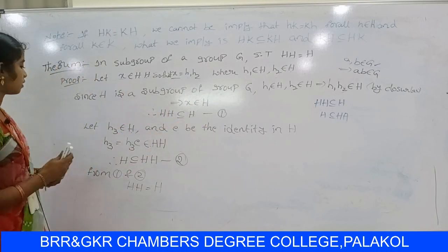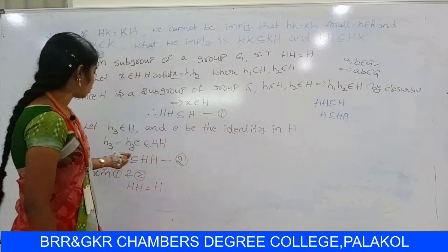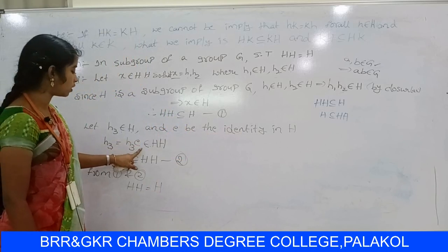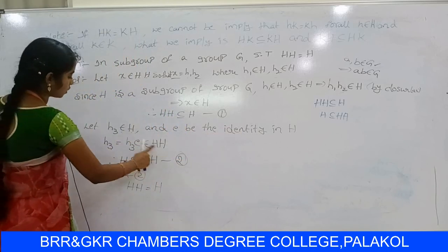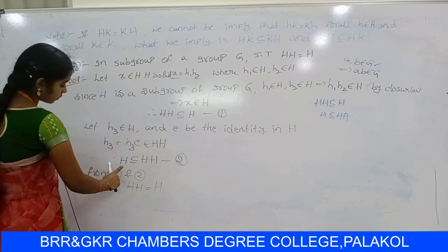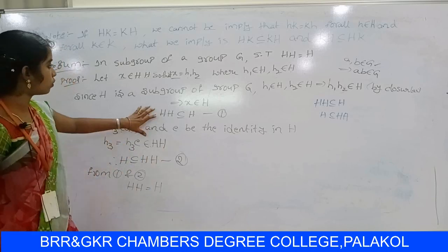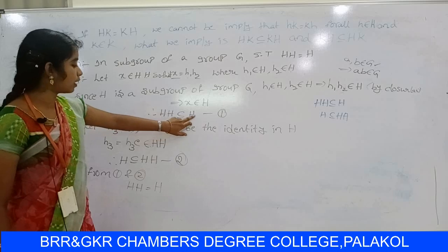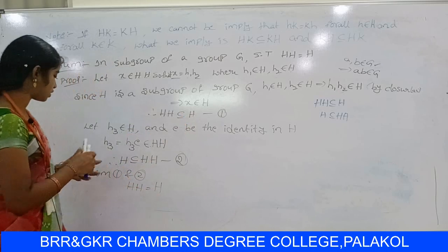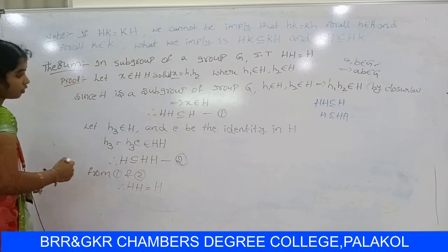So let us consider H3 belongs to H and E be the identity in H. So H3 can be written as H3 into E, E is the identity element. So H3 belongs to HH. So let us consider H3 belongs to H, H3 belongs to HH. This means H contain HH. So already you know that HH contain H contain HH can be written as HH equal to H. So this is the theorem.